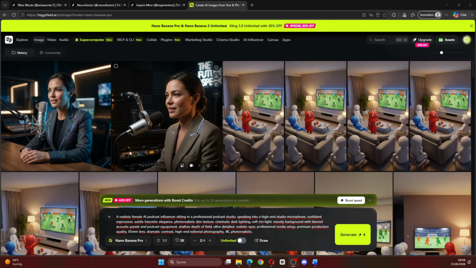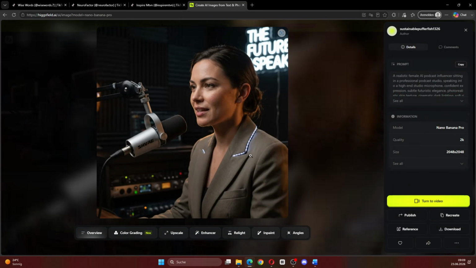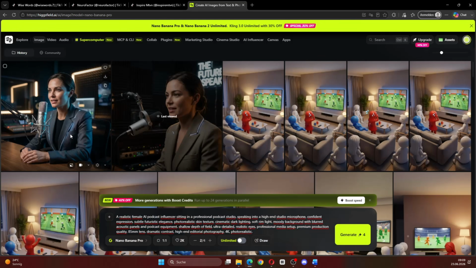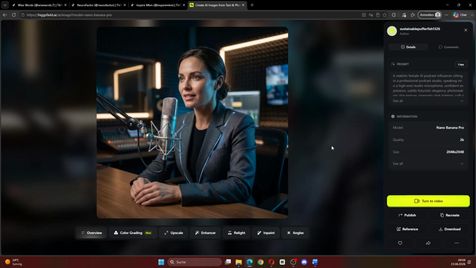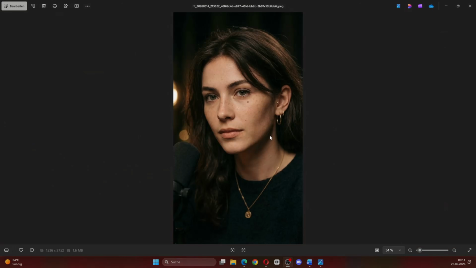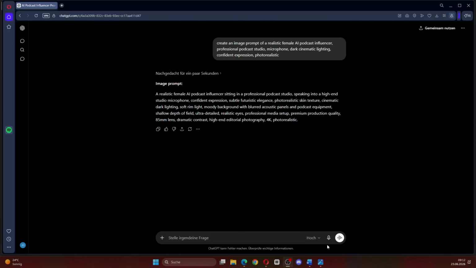Okay, let's check out the images. The first one already looks pretty good, but there are still a few details I don't like. The lighting is a bit too artificial and there are some glowing parts that make it less realistic. So I'm going to improve the prompt a bit and generate another version. Okay, now we got this image right here and I think this one is perfect. I improved the prompt a bit and added more realistic details like jewelry, a closer camera angle and a more natural podcast setup. This makes it look much closer to the example I showed earlier. So this will be our AI influencer.